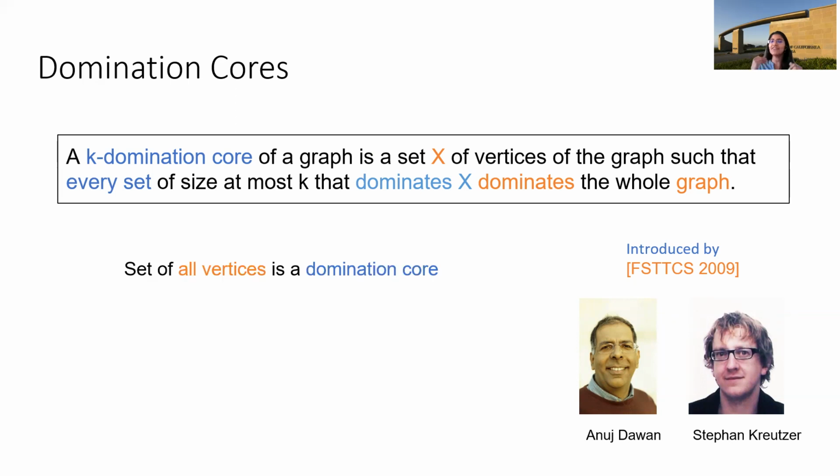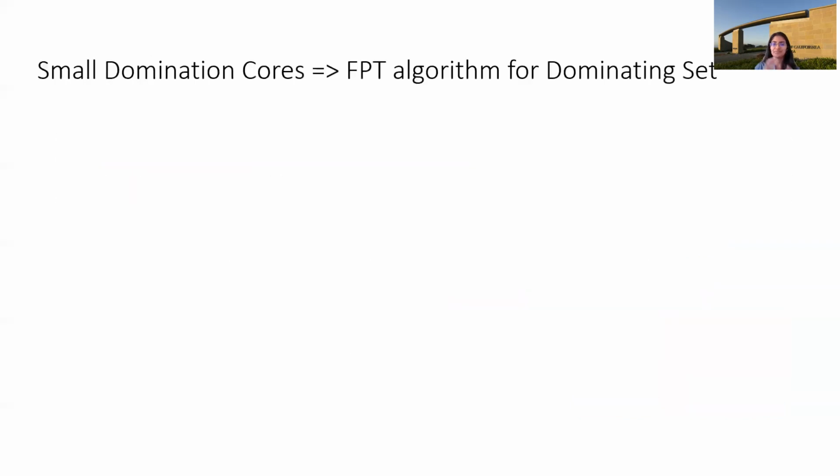So, a very trivial domination core is the set of all vertices in the graph, right? It's a very trivial domination core, but it's not very useful because it's a very large domination core. It contains all the vertices in the graph. So what we're looking for is a small size domination core. Okay. And let's further see why they're useful. So small domination cores directly give us an FPT algorithm for dominating set, right?